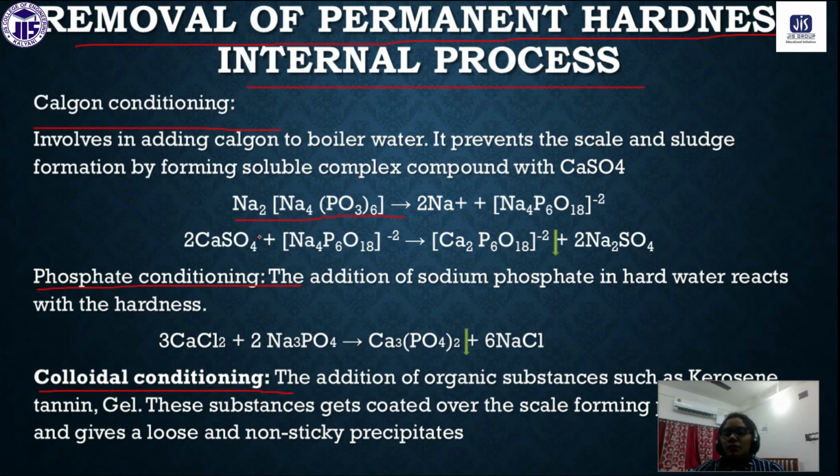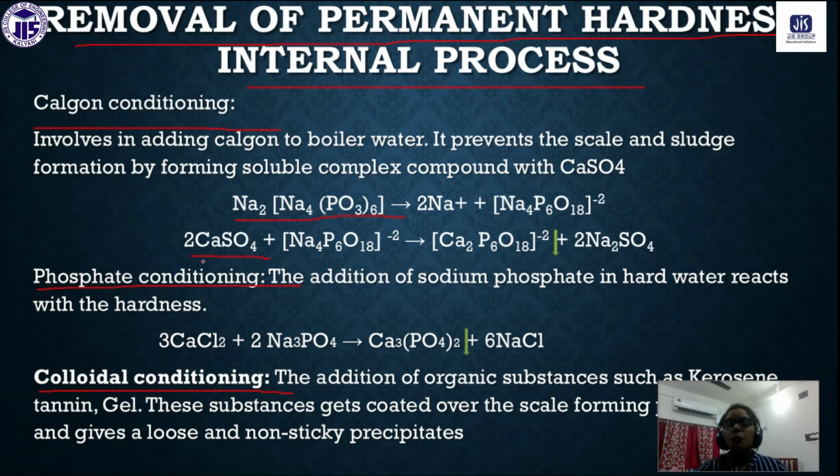Sodium hexametaphosphate. So this is called Calgon. Now what will happen if our water contains calcium sulfate? In the presence of calcium sulfate, the water will show permanent hardness, right?